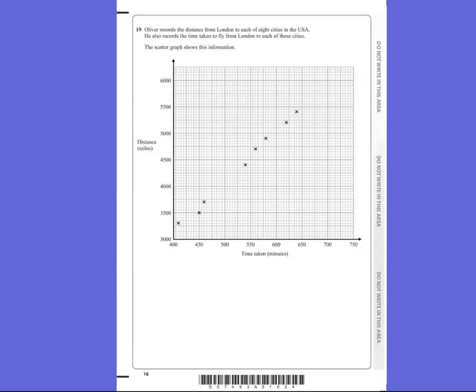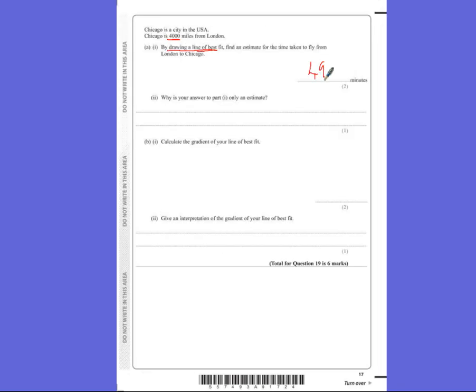So going back to our graph, use a ruler and a pencil, really, really important, and get this as accurately as you possibly can. It's about like that, but you should really use a pencil and a ruler to do that. And then we go to 4,000, and we read off, and looking at our scale, that's at 495. So the answer would be 495 minutes, sorry, not pounds.